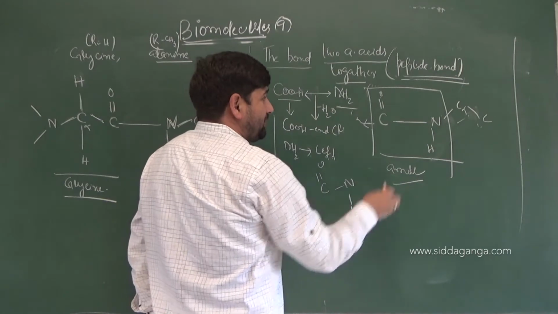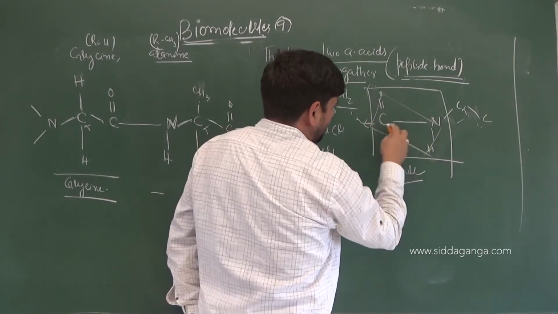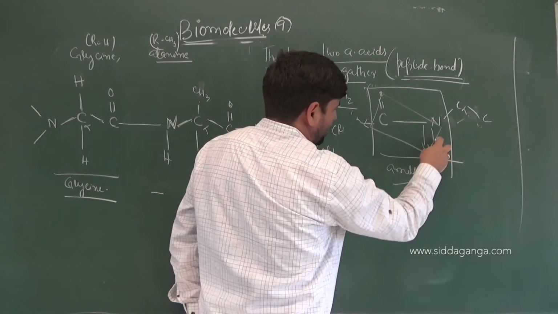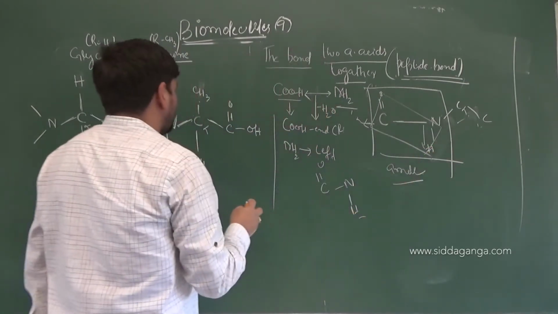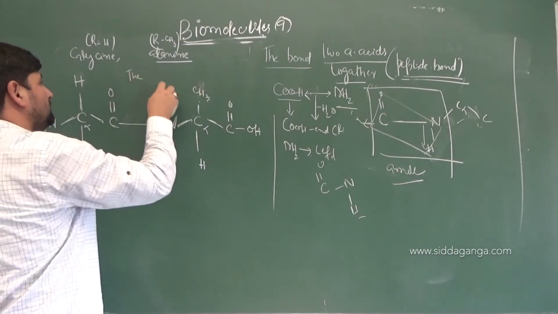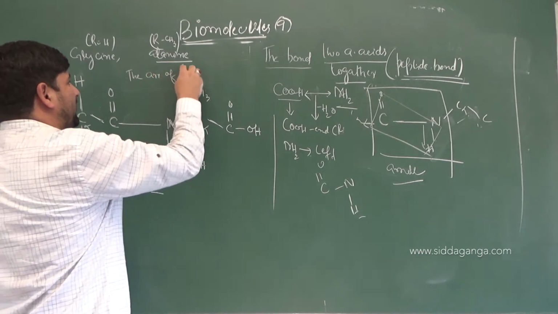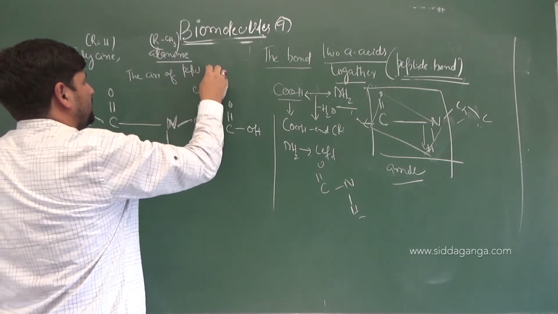Trans direction to each other means, suppose children, if I am making this a plane, for example, this is going in one corner, this is going in the other corner. So remember that the configuration or the arrangement of peptide bond is trans.